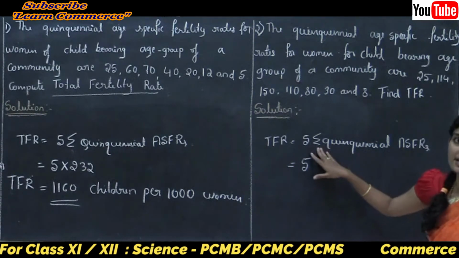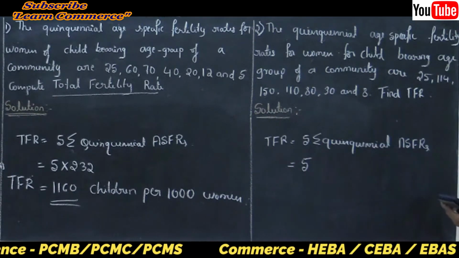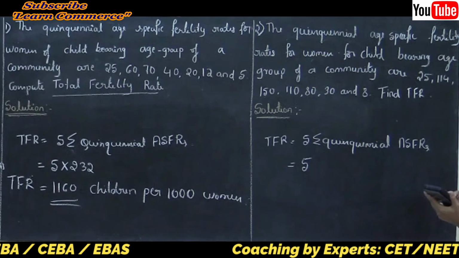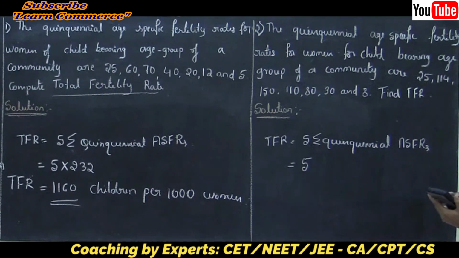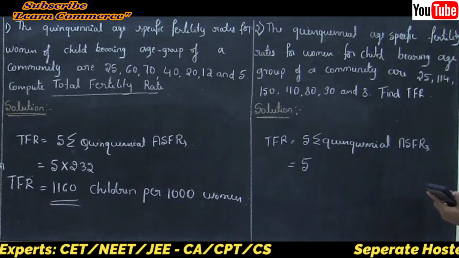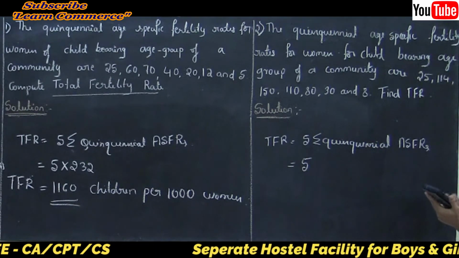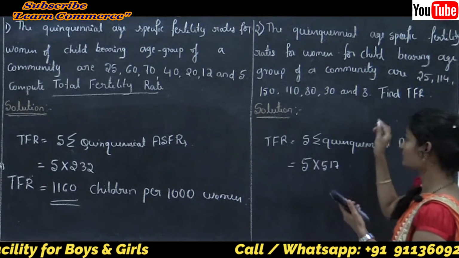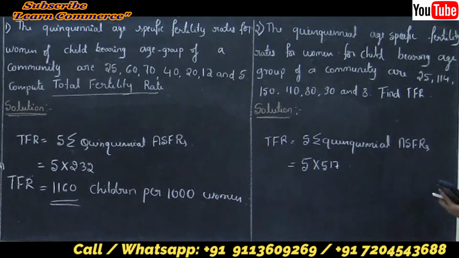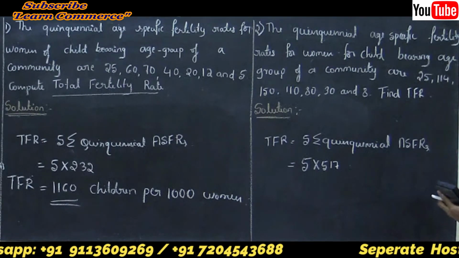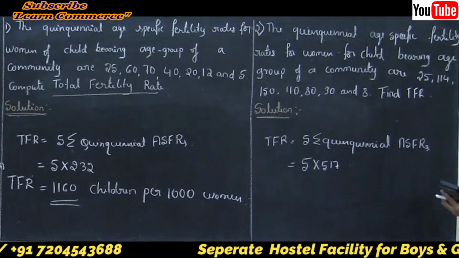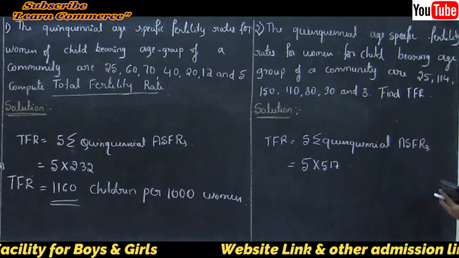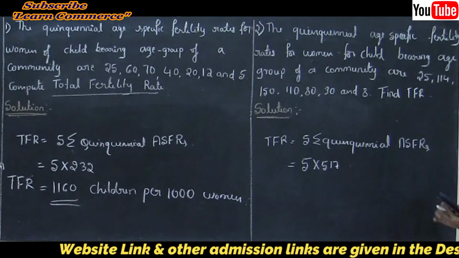The quinquennial age specific fertility rates are given, so we need to calculate the sum of them. That is 25 plus 114 plus 150 plus 110 plus 80 plus 30 plus 8, which is 517. Let me just cross check: 25, next 114, next 150, next 110, 80, 30 plus 8, that is 517.